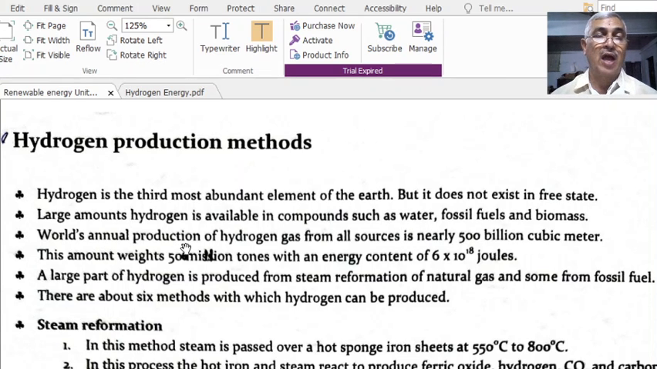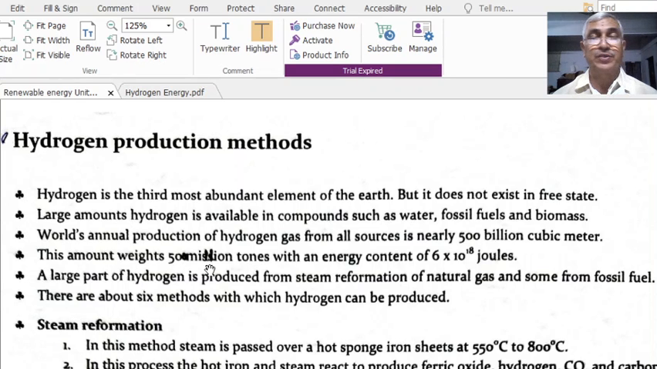The world's annual production of hydrogen gas from all sources is nearly 500 billion cubic meters. By means of an estimation, it was said that from all sources, about 500 billion cubic meters of hydrogen can be produced per annum. This is the annual production of hydrogen.